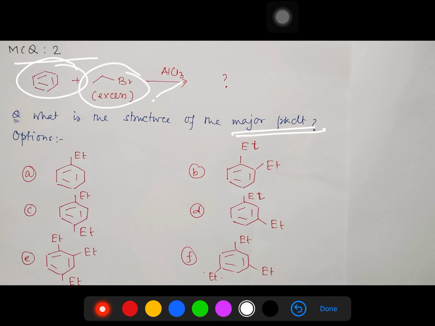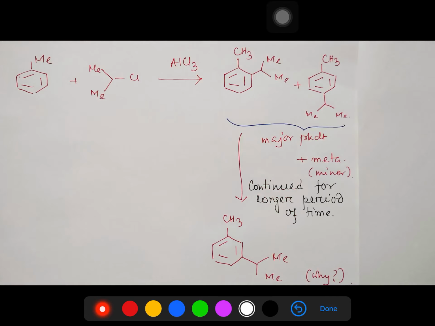Let's discuss MCQ1. Here you can see this is toluene, and we know toluene is ortho-para orienting and activating. What do I mean? The electron density at these two ortho positions and this para position will increase. So what is expected? If you do aromatic electrophilic substitution on toluene, the reaction is expected to occur at either the ortho or the para position.